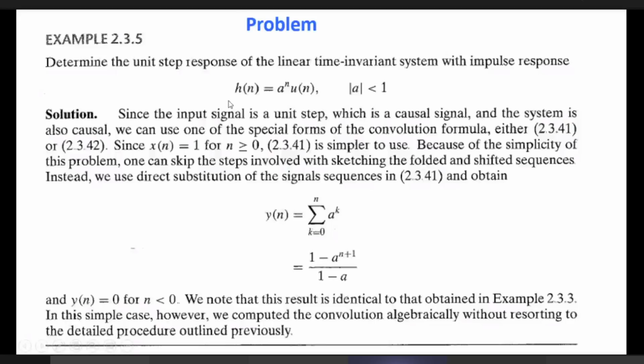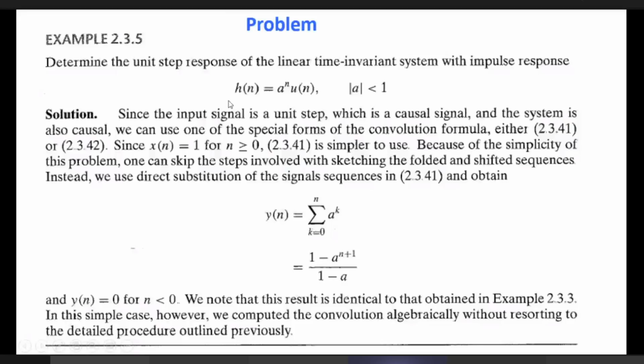The convolution formula is the summation of x[k] into h[n minus k], or h[k] into x[n minus k]. This is the formula.